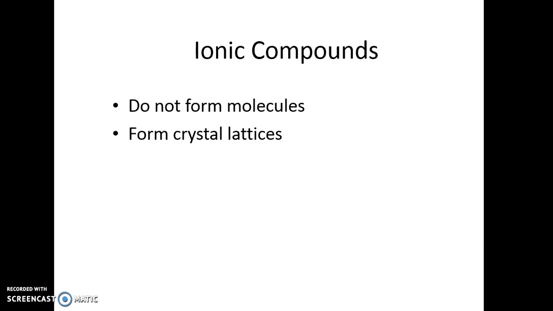So realize they're not forming molecules, it's a crystal lattice, and this is what causes those things that form ionic compounds. Ionic compounds, when you hit them with a rock, tend to shatter because it's a crystal lattice.